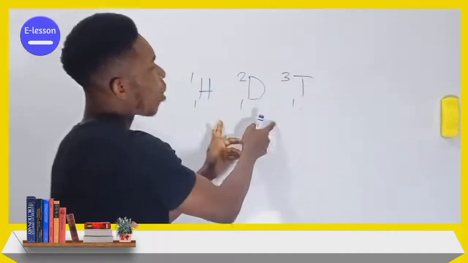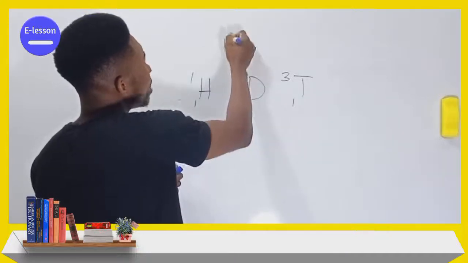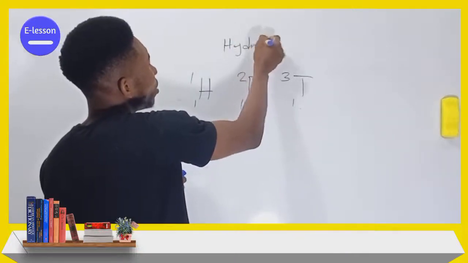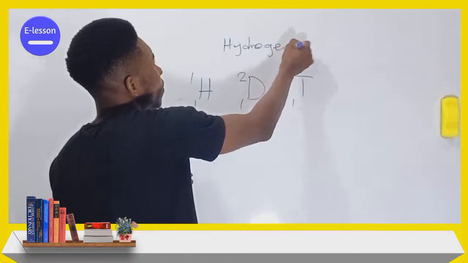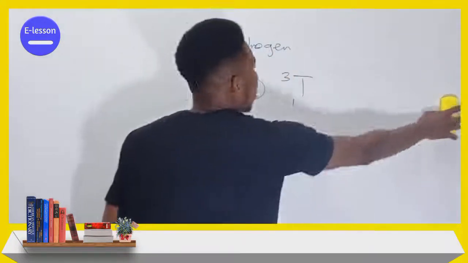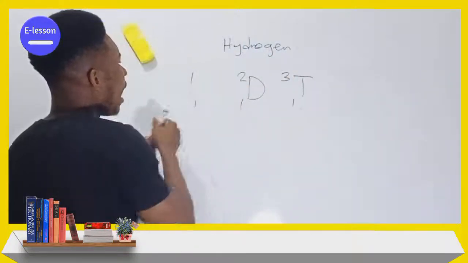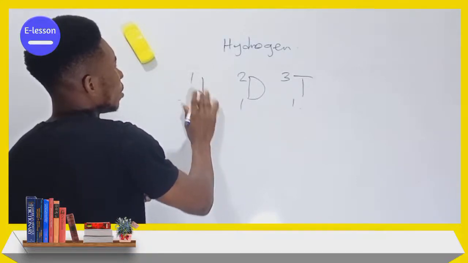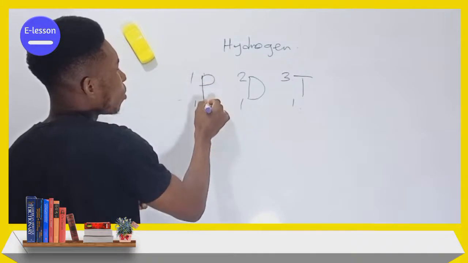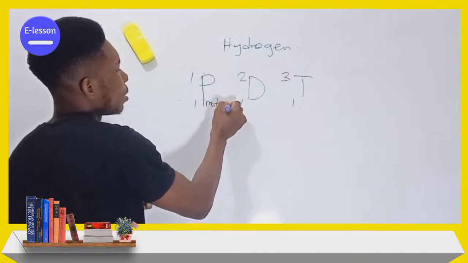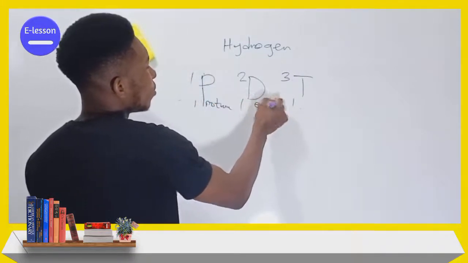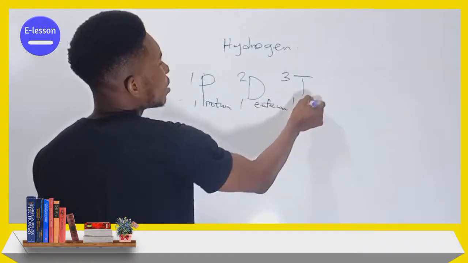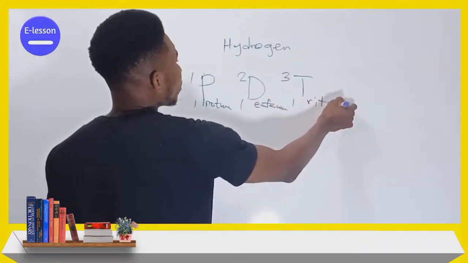Now, these atoms are atoms of the element what? Hydrogen. These three atoms are atoms of the element what? Hydrogen. This is protium. This is deuterium. And this is tritium.